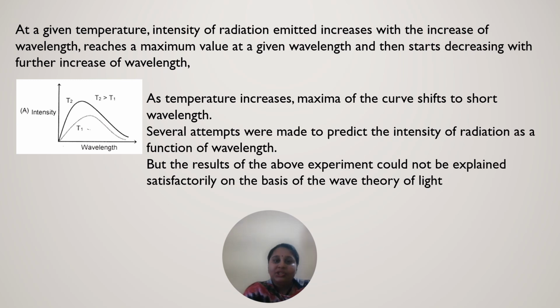If the temperature is higher, the maxima of the curve shift to shorter wavelength, and if the temperature is decreasing, the maxima of the curve shift to longer wavelength.